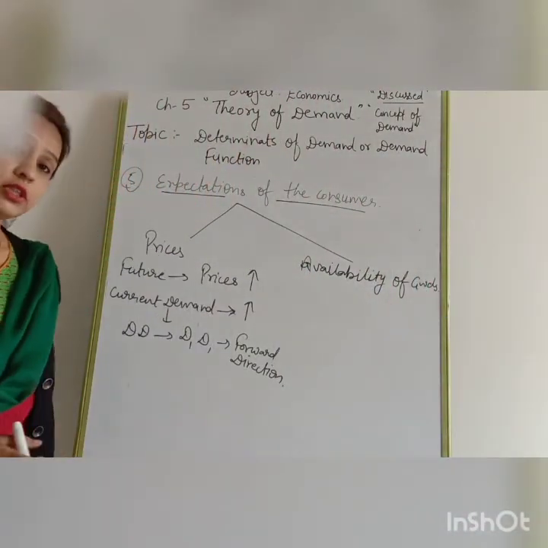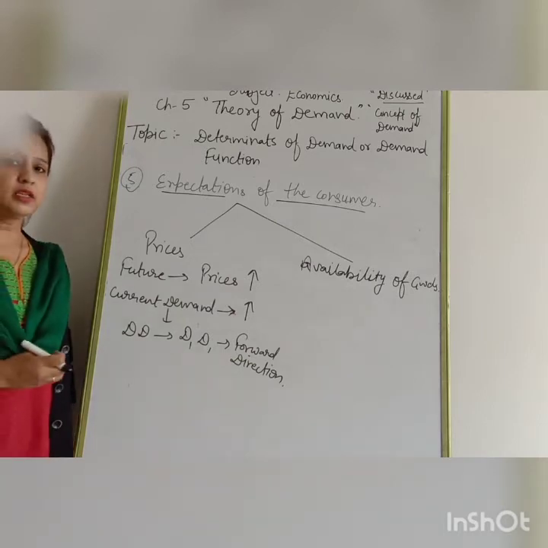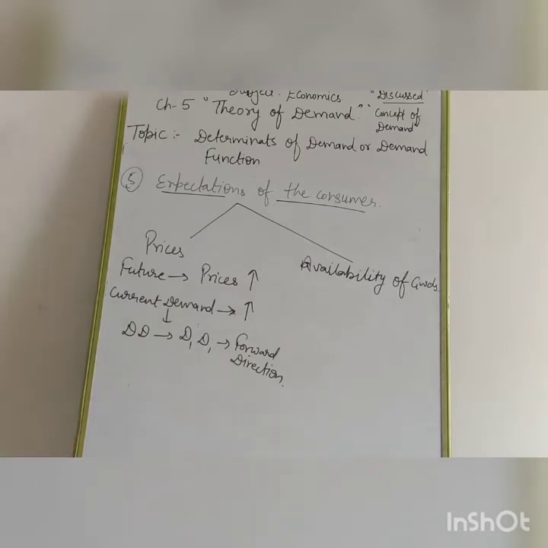Now we are going to discuss determinants of market demand.